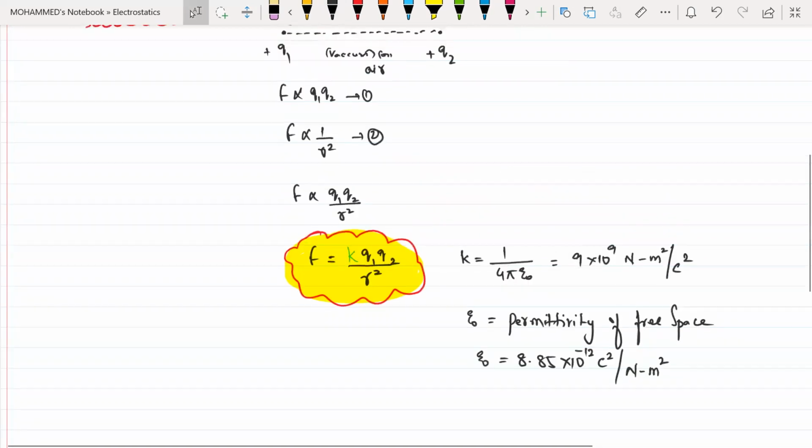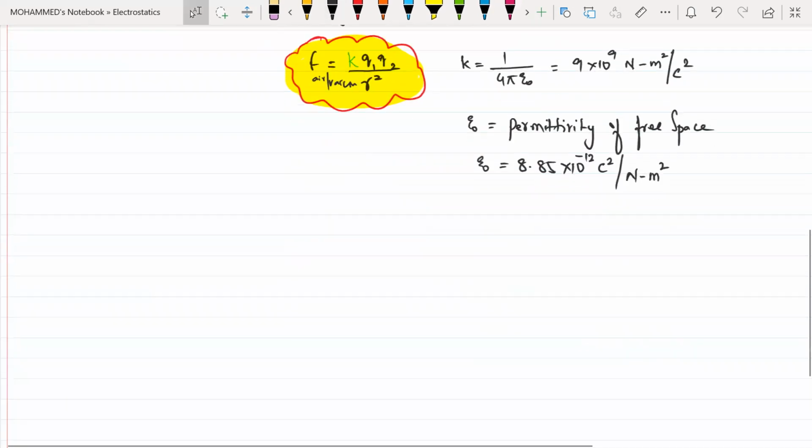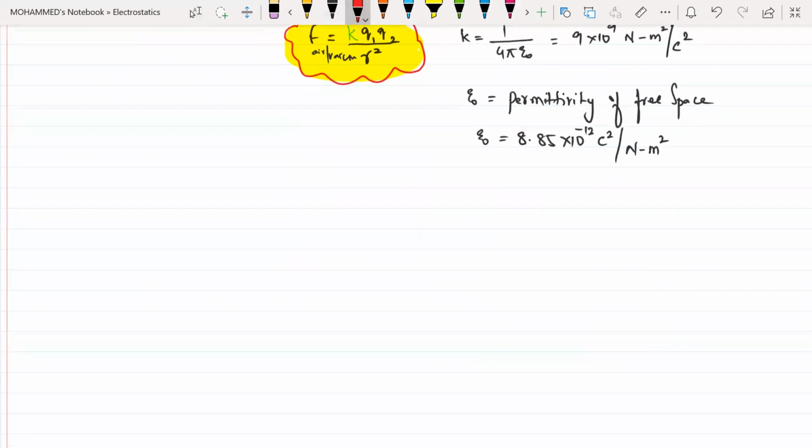This is in air or vacuum. This is for your vacuum. If charges are present in a medium, then next.